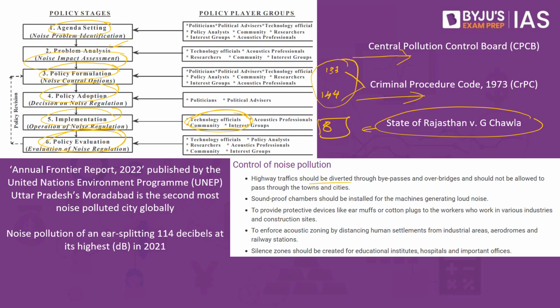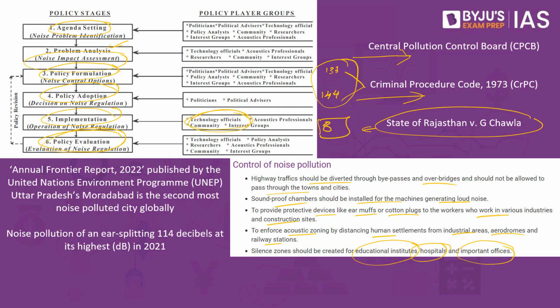Highway traffic should be diverted through bypasses and overbridges and should not be allowed to pass through the towns and the cities. Soundproof chambers should be installed for the machines generating the loud noise. To provide protective devices like earmuffs or cotton plugs to the workers who work in various industries and construction sites. To enforce acoustic zoning by distancing human settlements from industrial areas, aerodromes and railway stations. And finally, silent zones which should be created for educational institutions, hospitals and important offices.